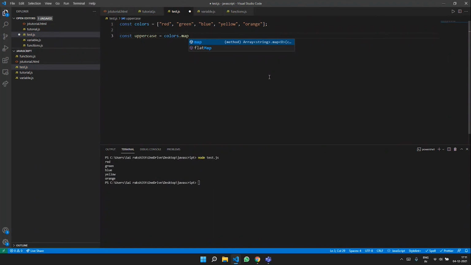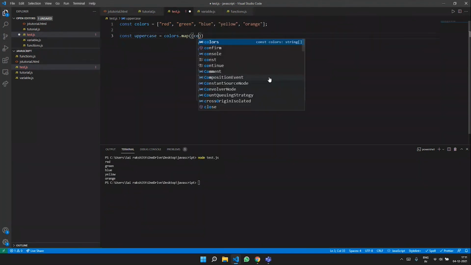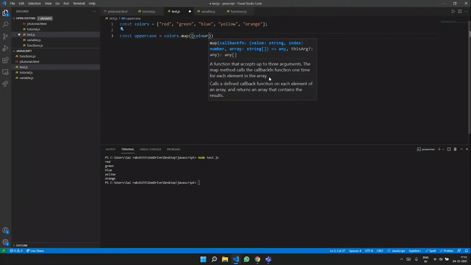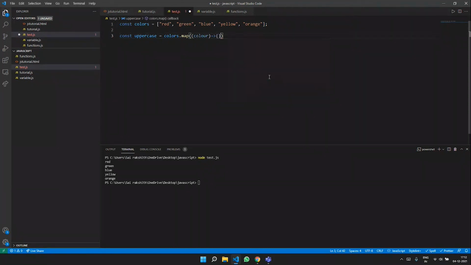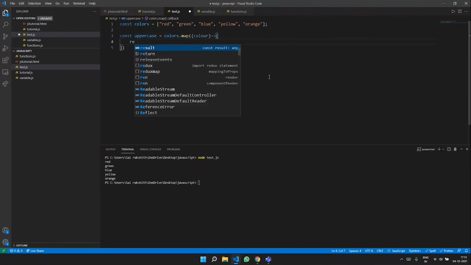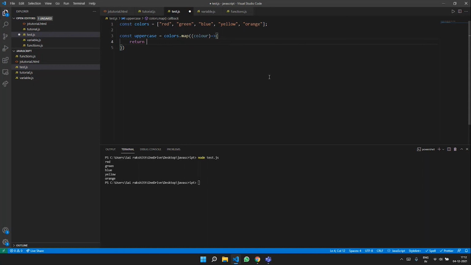I'm just calling the map function, where just like before I have something called color, and inside this I'm saying return color dot toUpperCase. toUpperCase is the method that is going to convert all the individual colors to uppercase.